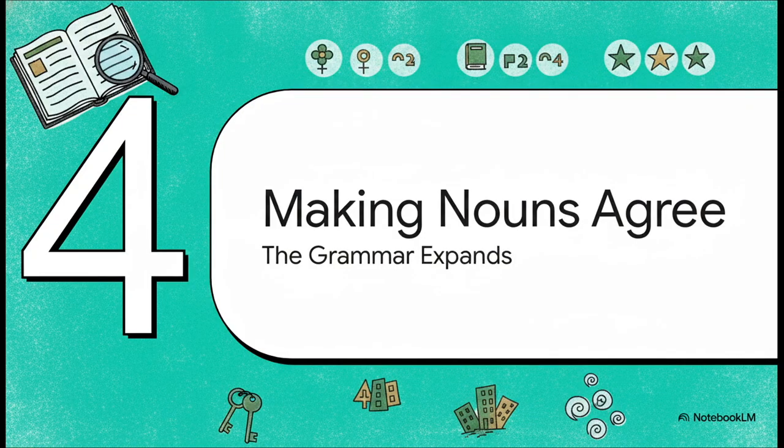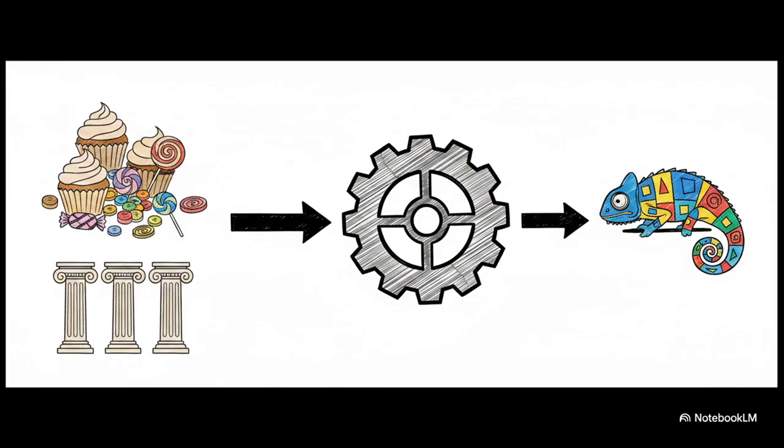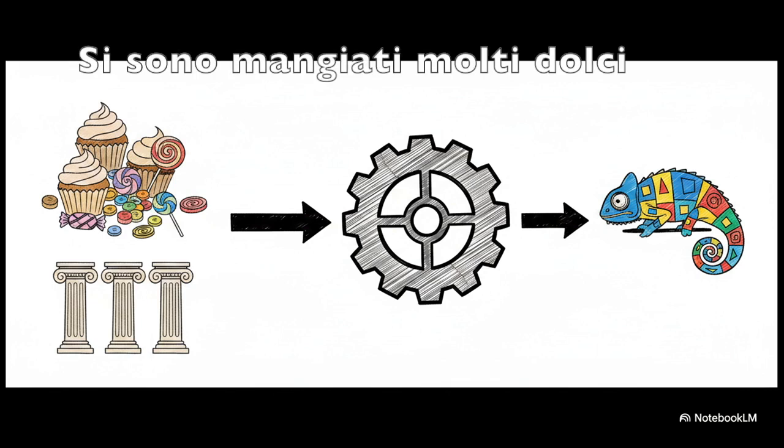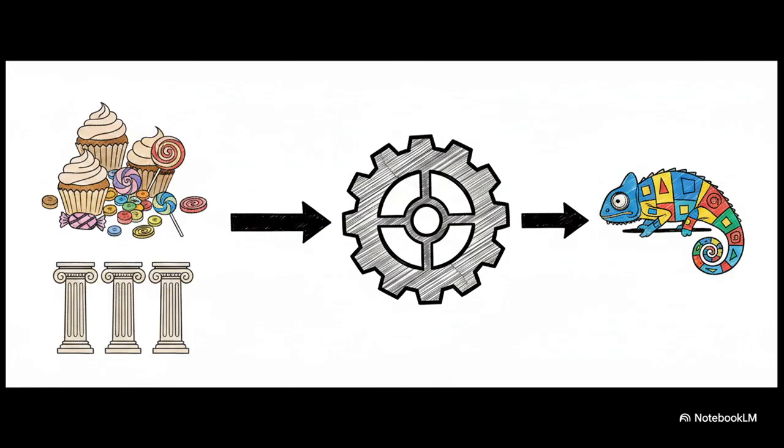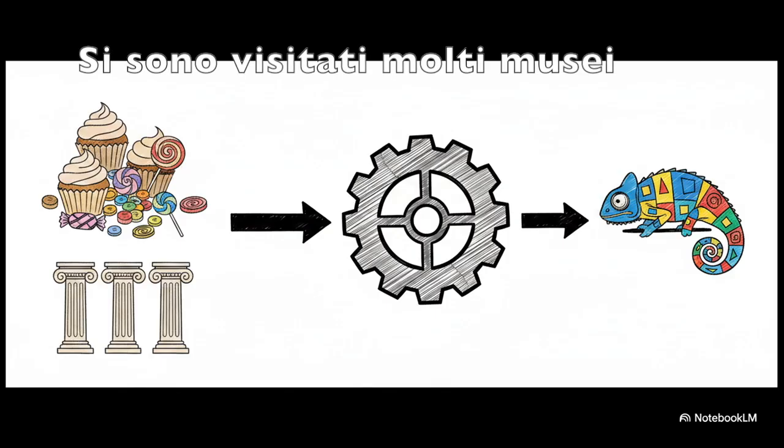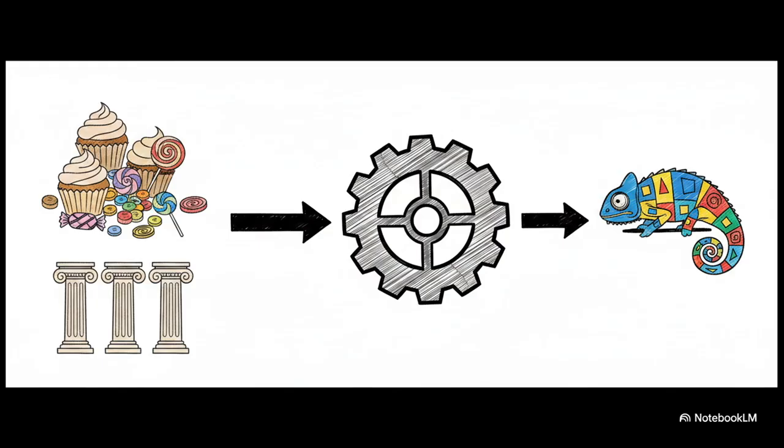Next up, section 4, making nouns agree and how the grammar expands. So, what happens if a plural noun does follow the verb? Well, the past participle has to shift to agree with it. Take, si sono mangiati molti dolci. We ate many desserts. Because dolci is a plural noun, our auxiliary changes to sono, and mangiati now ends in I. The exact same thing happens with si sono visitati molti musei. In these cases, the structure moves closer to what traditional Italian grammar calls the si passivante, directly linking the verb's ending to that plural object that was acted upon.